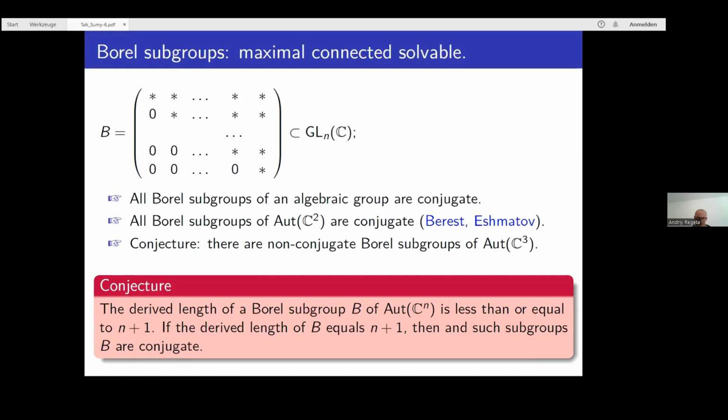And if the derived length of B equals n plus 1, then such subgroups are conjugate. So all Borel subgroups which have derived length n plus 1 are conjugate. This is a conjecture which is still not proved. We think we have a proof in dimension 3, but yeah.